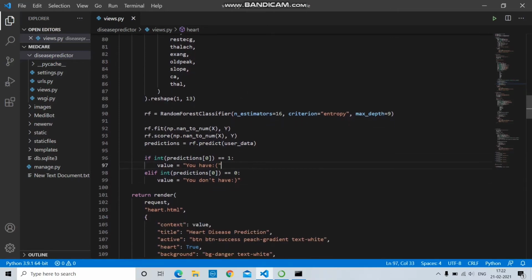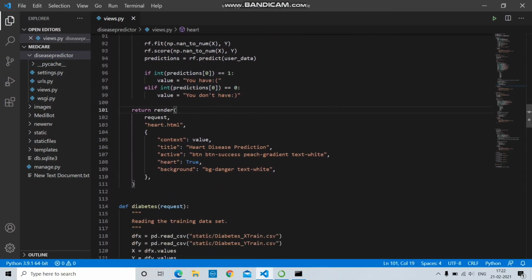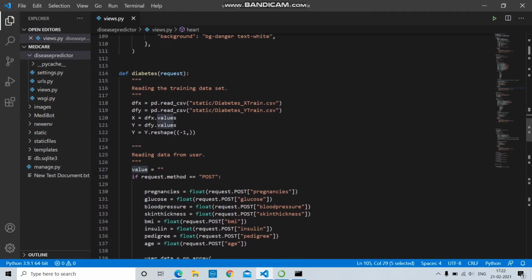If prediction of 0 is equal to false, then you have heart disease. If prediction of 0 is equal to true, then you don't have heart disease. Then I have rendered the values to the UI using Django.